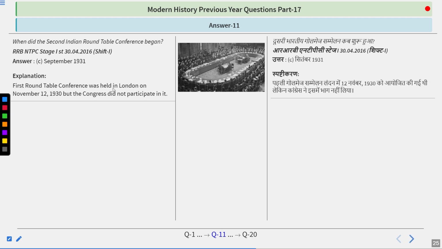The first Roundtable Conference was held in London on 12th November 1930, but the Congress did not participate in it. September 1931 was the time when the second Roundtable Conference was organized. Gandhiji went to London to participate in this conference. Dr. Bhimrao Ambedkar was the only person to attend all three Roundtable Conferences.